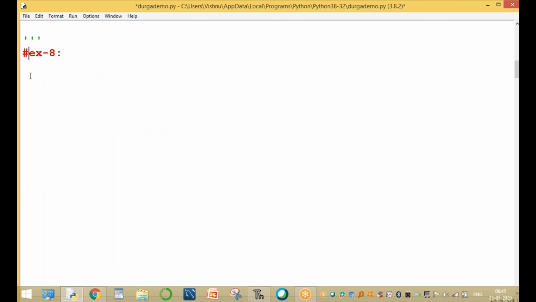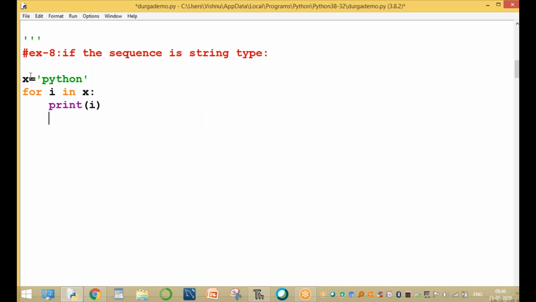If the sequence is string type, then what happens? For example, x equal to Python. This is string type. Python is a string type. Okay, clear? x is a string type. For i in x colon, print of i.